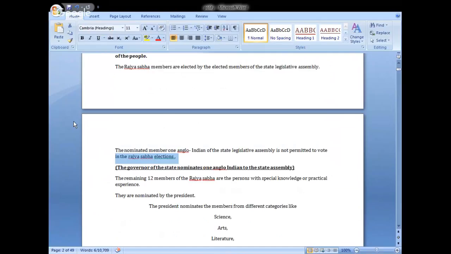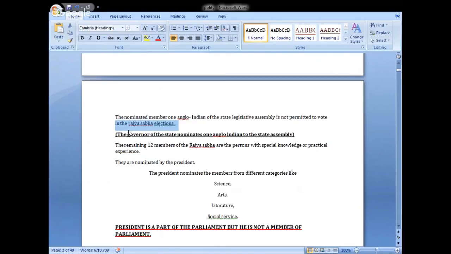In the state legislative assembly, the governor of the state nominates one Anglo-Indian to the state legislative assembly. Okay, the 238 members are elected indirectly by the representatives of the state legislative assembly. But the remaining 12 members of the Rajya Sabha are again nominated by the president.